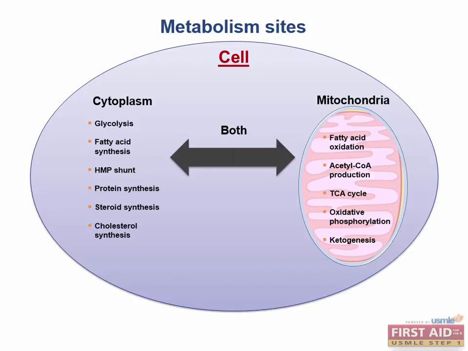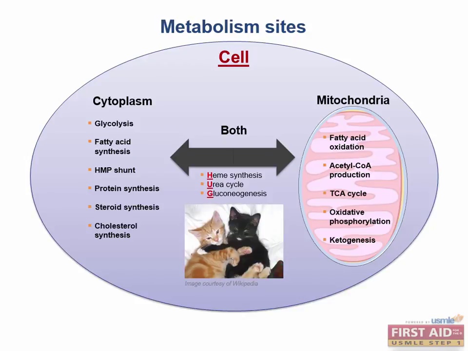Which reactions take place in both the mitochondria and the cytoplasm? These include heme synthesis, the urea cycle, and gluconeogenesis. An easy way to remember these is that it takes 2 to hug. That said, if you look closely, you'll see that parts of these pathways occur in one location, while the rest occur in a separate compartment.